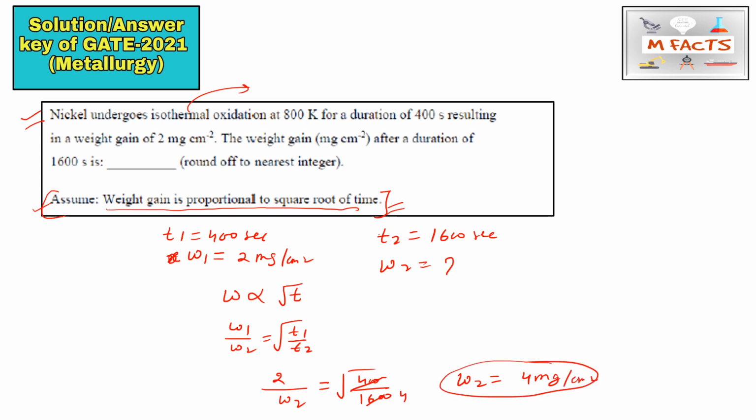This is the correct answer, because when we take the square root of 1 by 4, we get 1 by 2, and when we multiply, we get 4 mg per centimeter square. So this is the correct answer for this question.